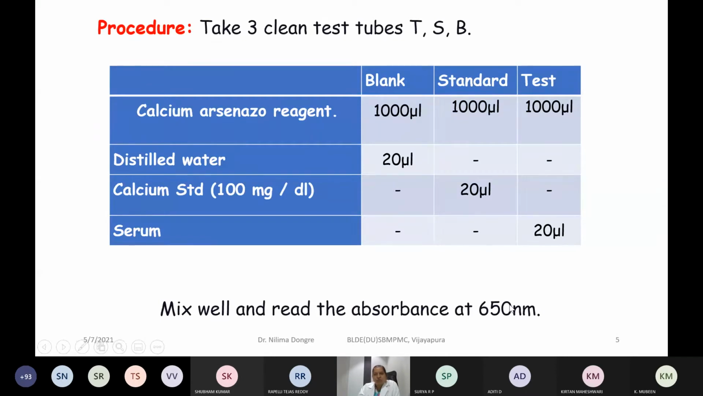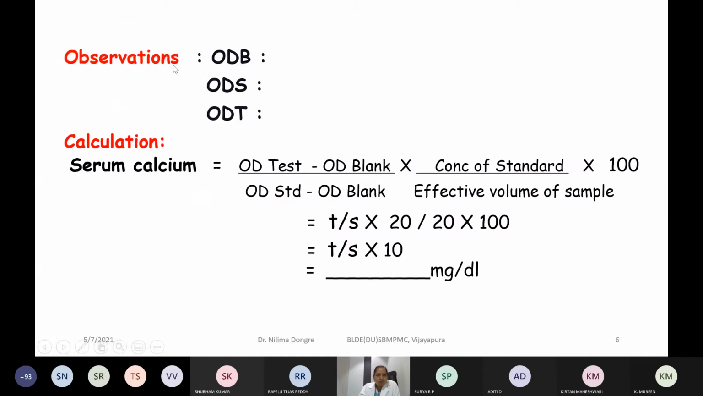Once you read, you have to note down the observations under the headings OD of B, that is optical density of blank, optical density of standard and optical density of test. Note down all of your absorbances. Further, these values you have to put in the formula for calculation. The calculation is done using the formula that has already been taught in your demonstration for colorimeter. Any colorimetric or spectrophotometric analysis will have the formula, that is OD of test minus OD of blank.